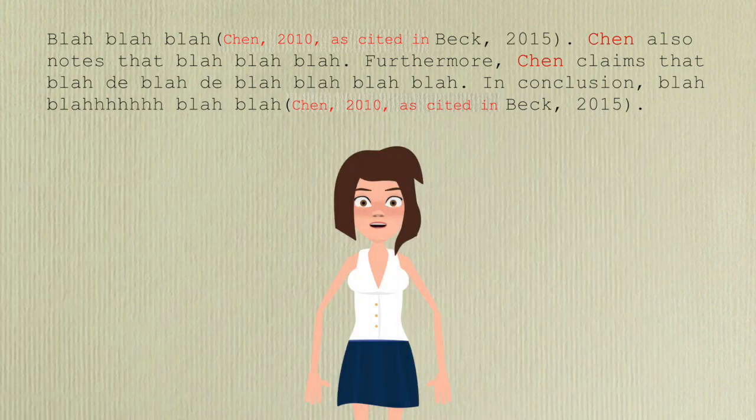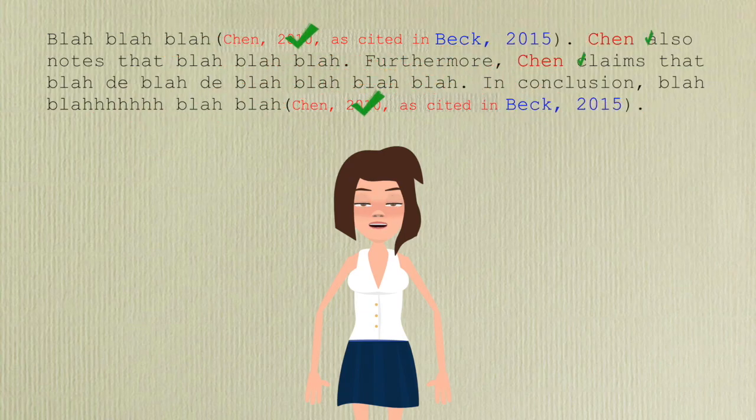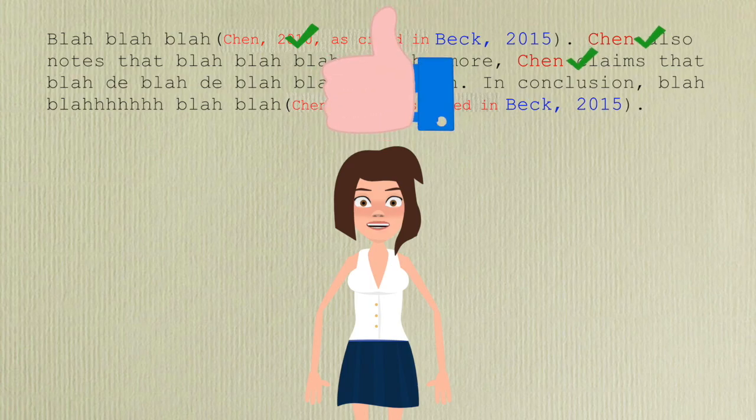Now, another thing to note, the wording for your citation is Chen as cited in Beck 2015. That's because Chen is cited in my paper. And another thing, remember that every sentence that contains somebody else's thoughts, words, or facts needs to be cited in some way. You can't just put one citation at the beginning or end of a paragraph and assume that it covers everything either before or after it. That's a lot of citations. So be sure to use a mixture of parenthetical citations and signal phrases to make sure that your paragraphs flow well.